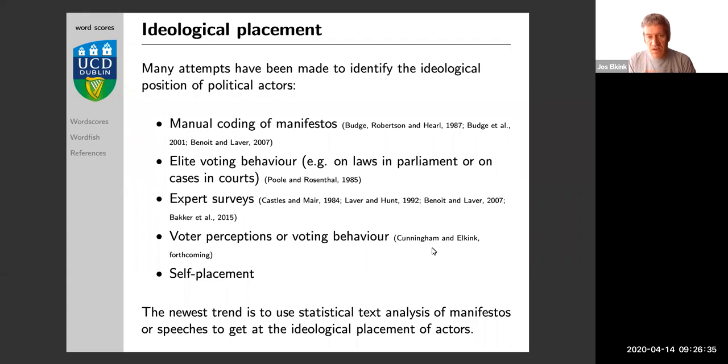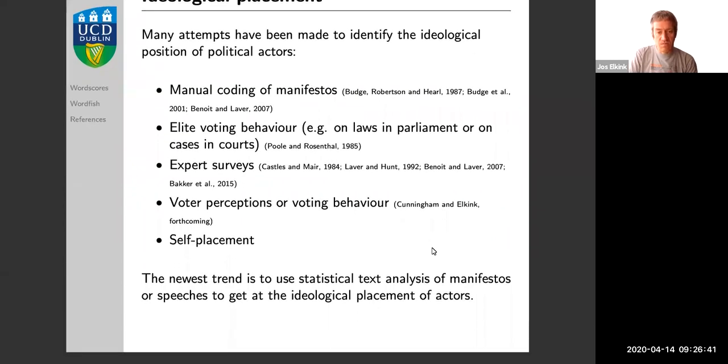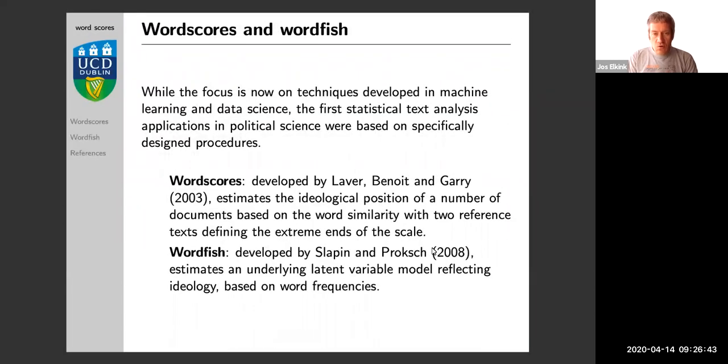But the newest trend now, which is closest to the manual coding of manifestos, is to use automated coding of manifestos. The two methods that have been developed are Wordscores and Wordfish. Both have been developed somewhat earlier this century. The first one is in a way a supervised method, in the sense that we know the classification of some documents and then we classify other documents based on that first classification.